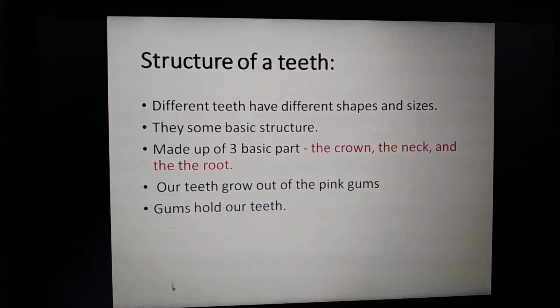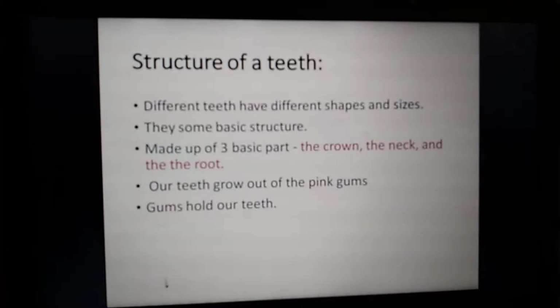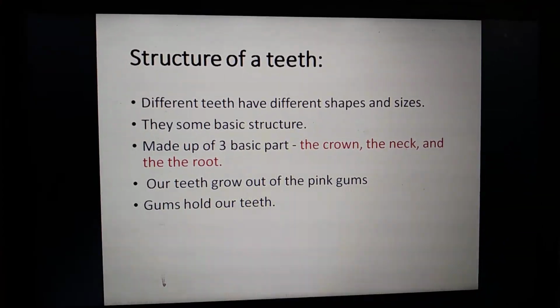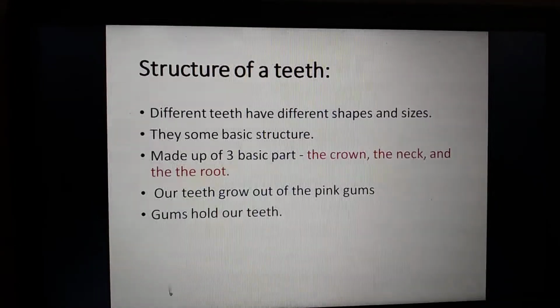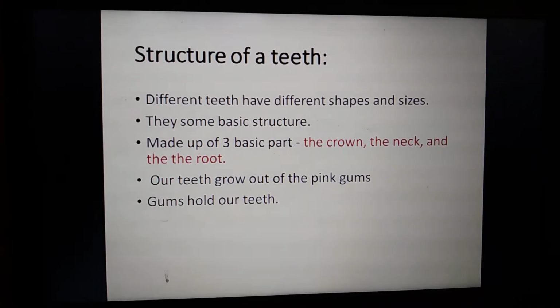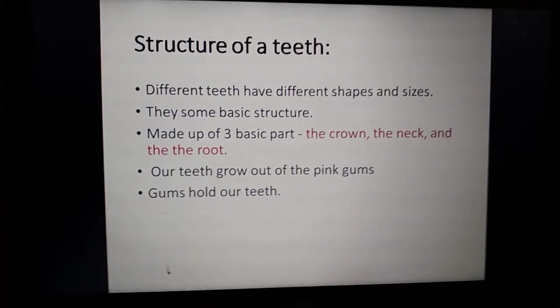The teeth also have different names, for example cutting teeth, chewing teeth, grinding teeth or cracking teeth. We call them like this based on their shape and size.